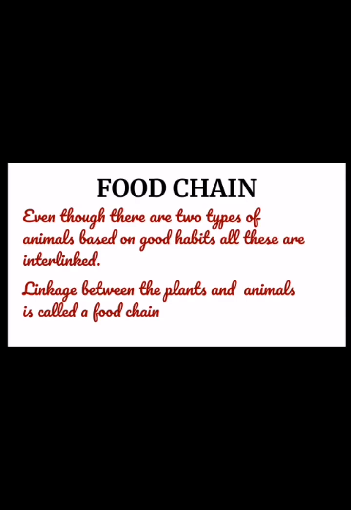Even though all the animals have different food habits like herbivores, carnivores, and omnivores, all the animals and the plants are interdependent, meaning they are dependent on each other. If one is not there, the other can't survive. So the interdependence of all these animals with the plants is called the food chain. The linkage between the plants and animals is called a food chain. Why am I saying there will be a linkage?